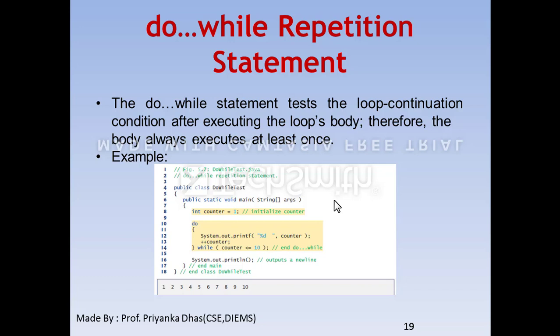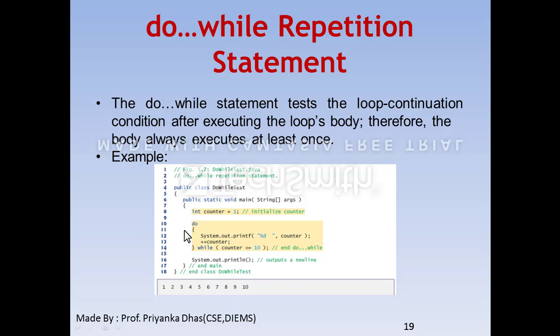Only a single difference is that the do while loop provides you the condition at the end. So this loop always gets executed at least once, and in case of a while loop it first checks the condition and then only it allows execution of the code.